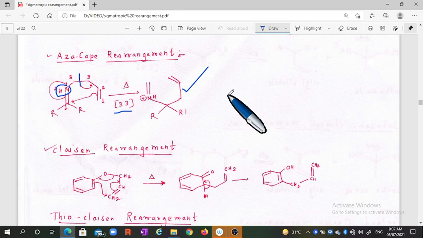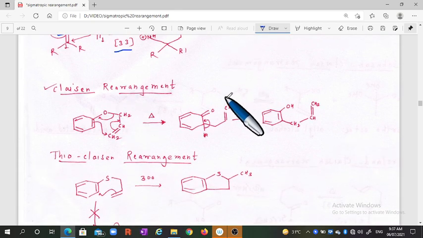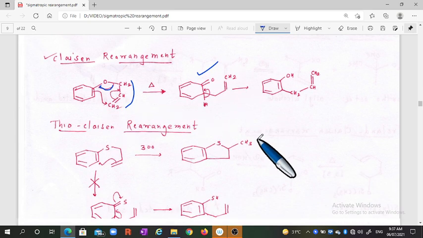Now we will discuss the Claisen rearrangements. In Claisen rearrangements, such a type of compound should be there: an aromatic ring attached to oxygen and CH2, that is the allyl group. By such a mechanism, that bond will move, and you will obtain such a type of product. That is the Claisen rearrangement.